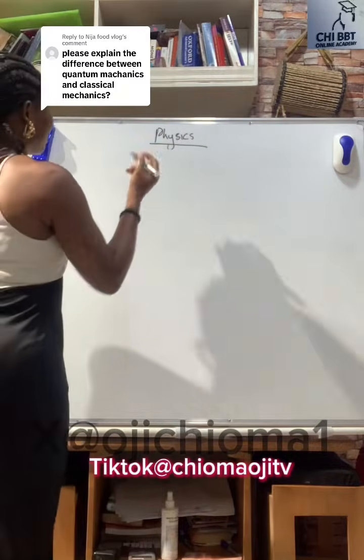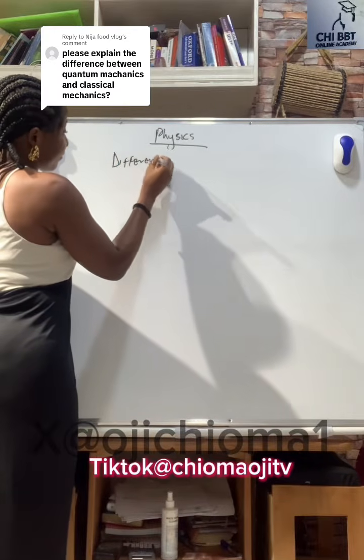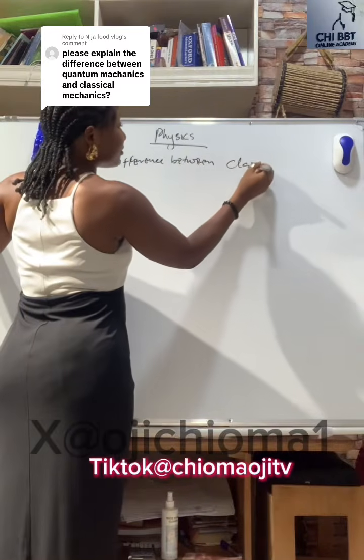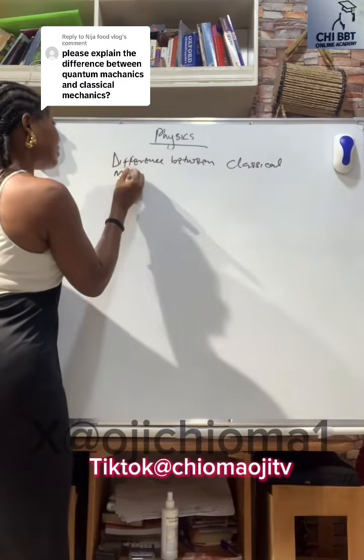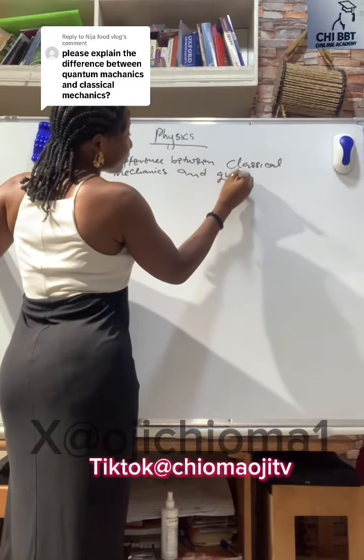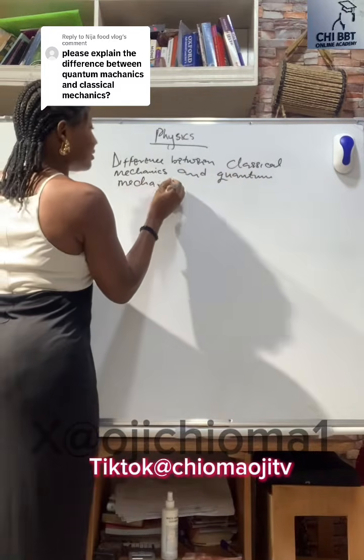Okay, so we are going to the difference between classical mechanics and quantum mechanics.